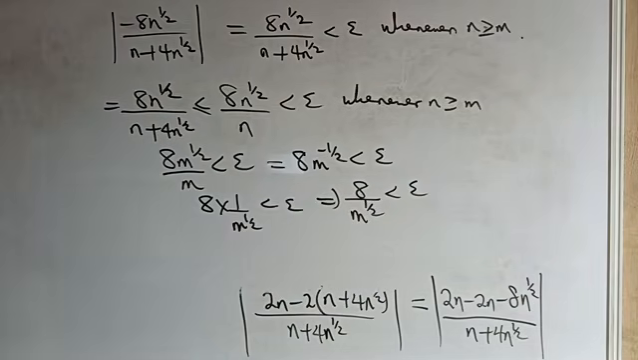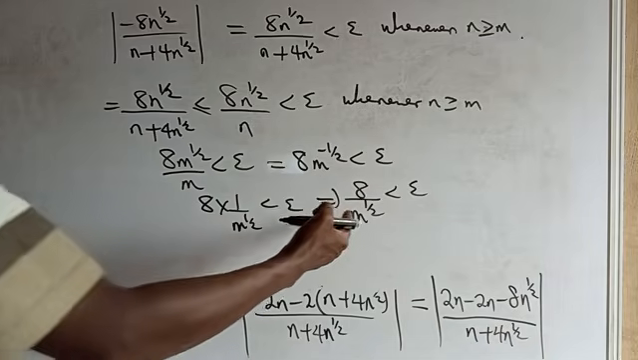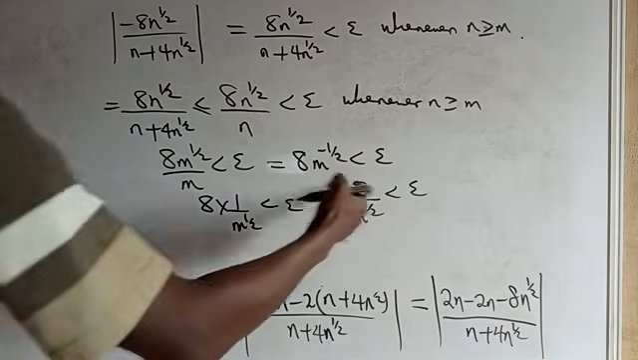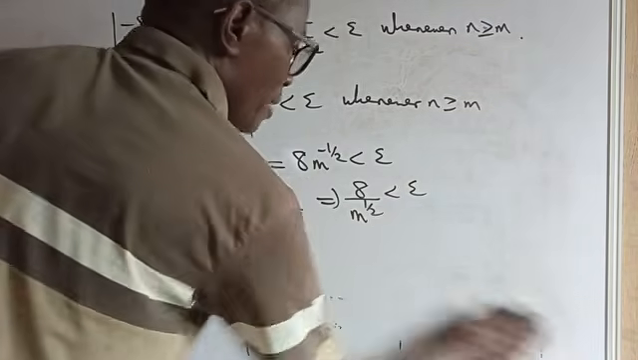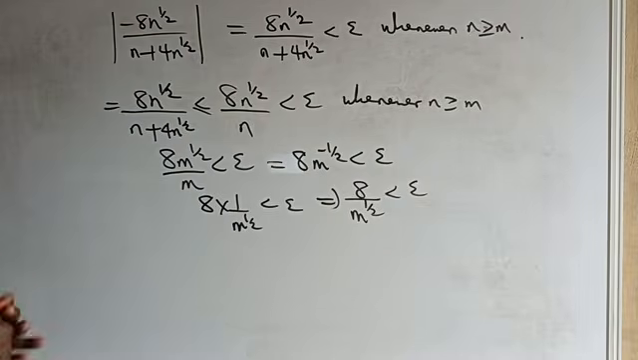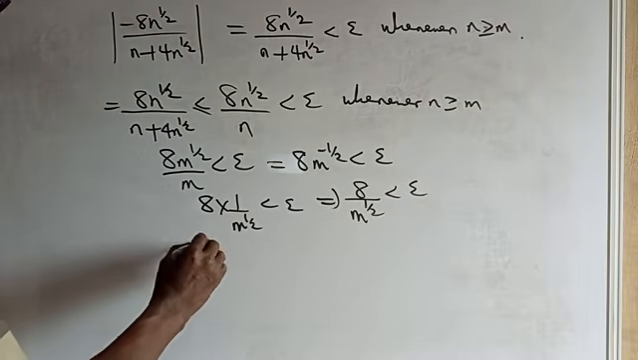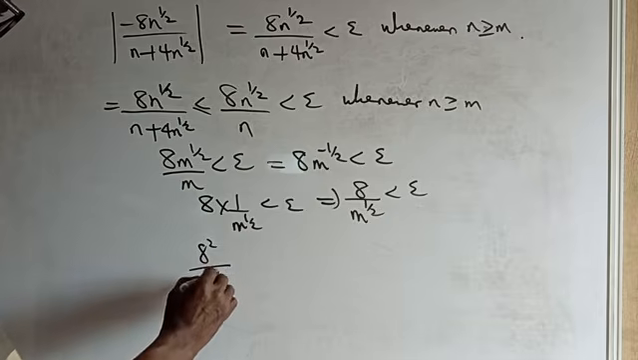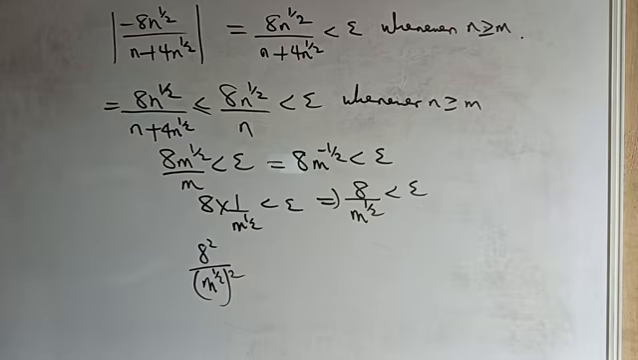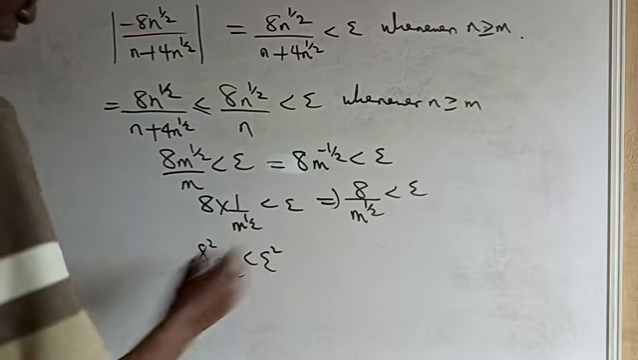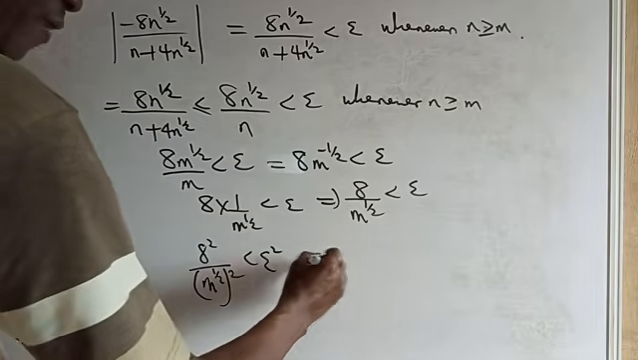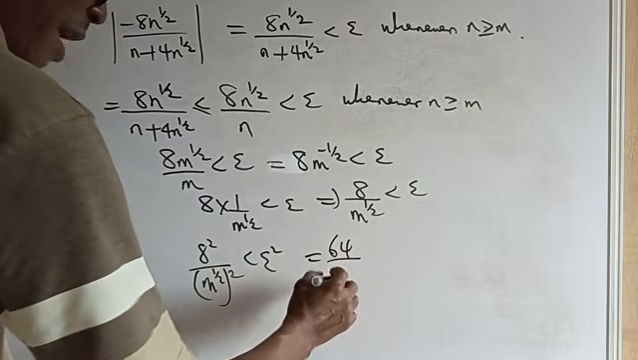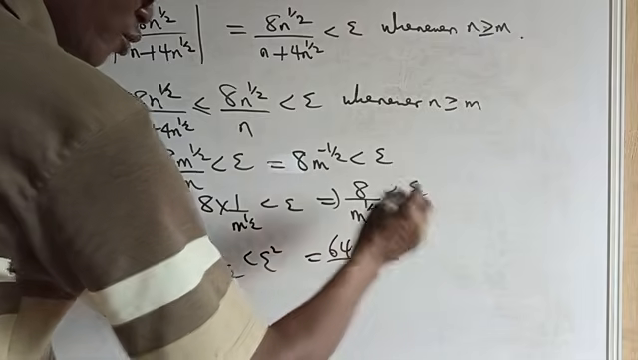Our target now is to get m, and to get m, we will need to square both sides. So I'll not waste our time. Let's square both sides in order to get m. Squaring both sides, you have 8 squared all over (m^(1/2)) squared, less than epsilon squared. So the square on m will disappear, and you have 64 all over m less than epsilon squared.